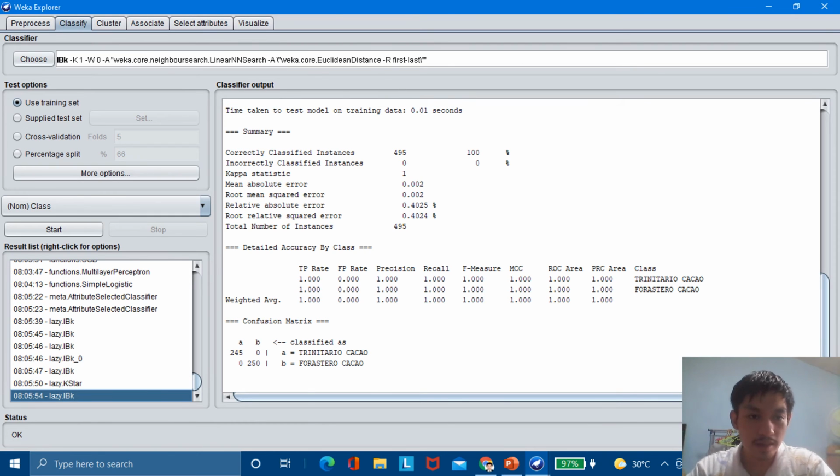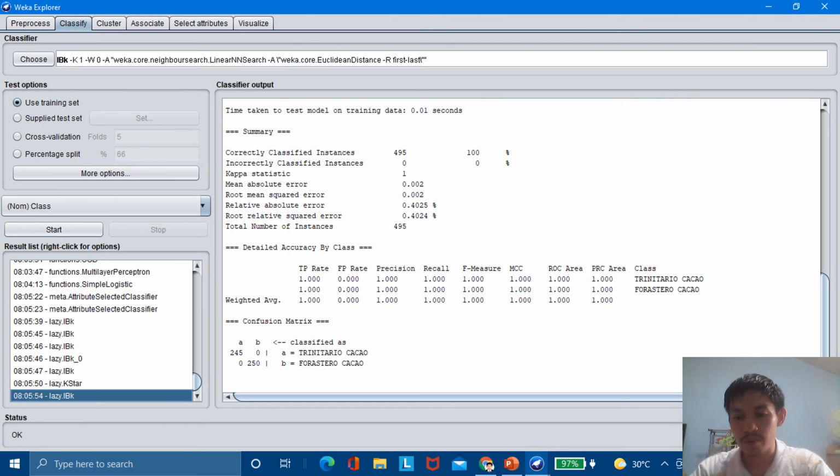Here we can see under the lazy function, or the lazy tab folder, of IBK. We have gotten correctly classified instances of 495 at 100% and incorrectly classified instances at 0%.